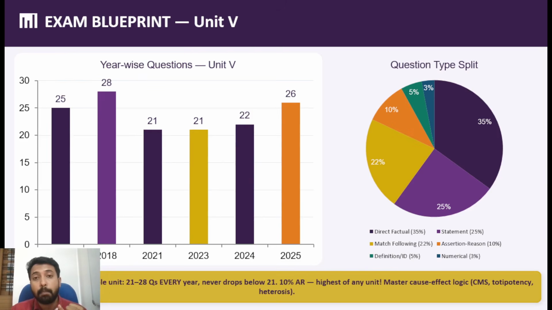This makes the question paper tougher and causes more time loss. More of your time will be consumed in such questions.